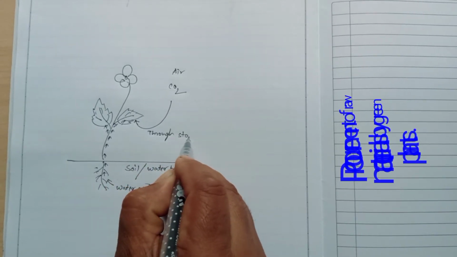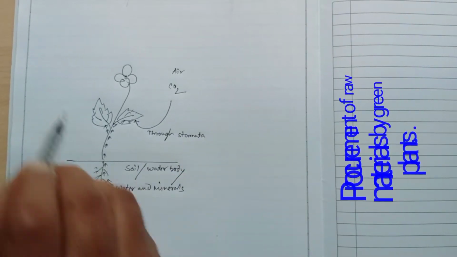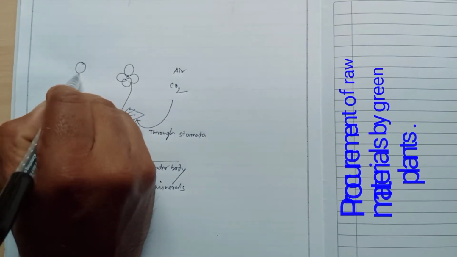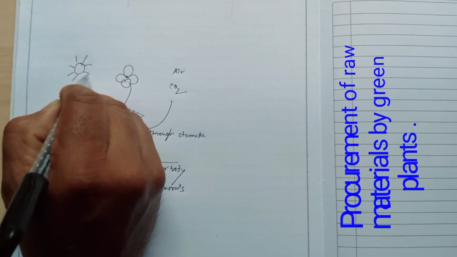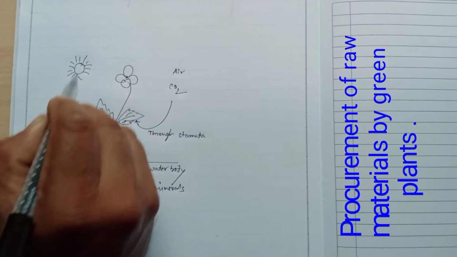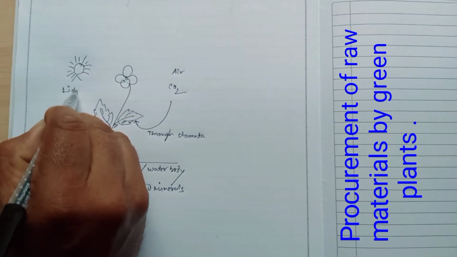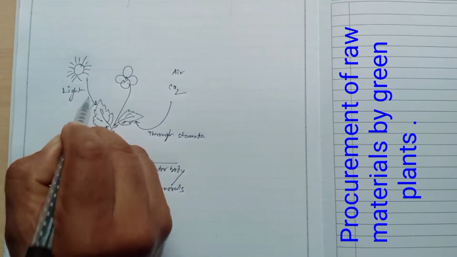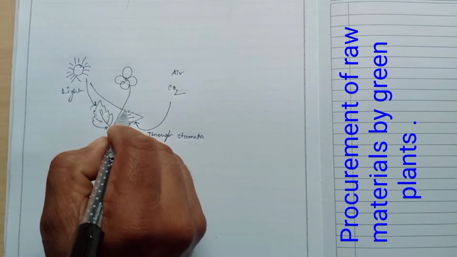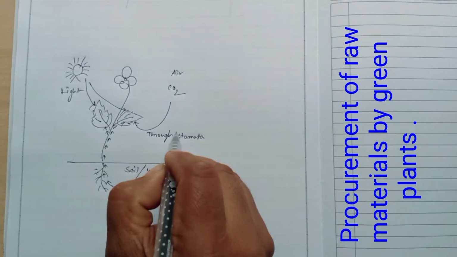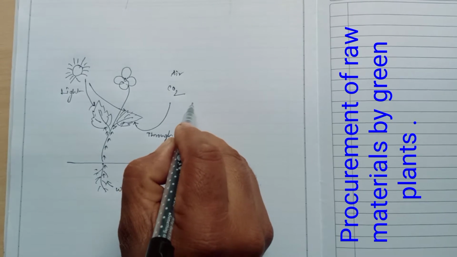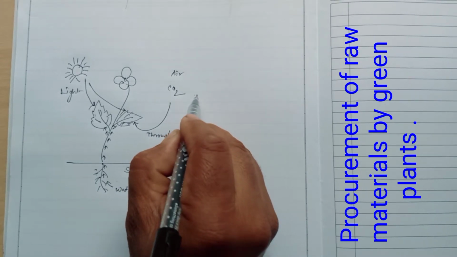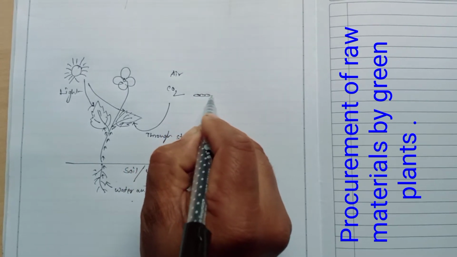At the same time, they absorb sunlight, and the form of this is none other than photon. It means that plants absorb photon particles from sunlight and trap photon particles in green pigments called chlorophyll.